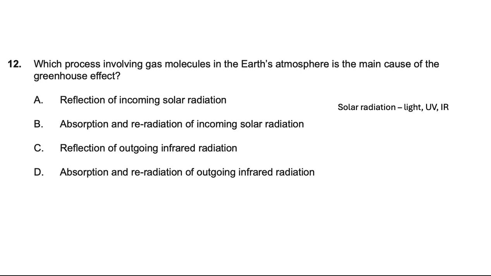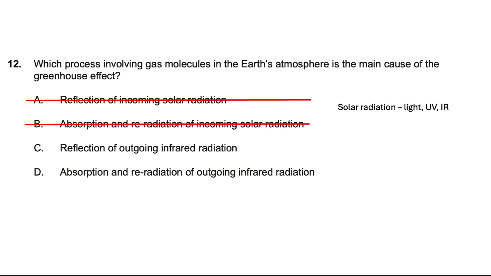Now, actually, we're looking really for infrared. Infrared is the thermal energy transfer at the heart of the greenhouse effect. So this way, we're going to get rid of A and B because they're just a bit too vague. Incoming solar radiation doesn't really work.